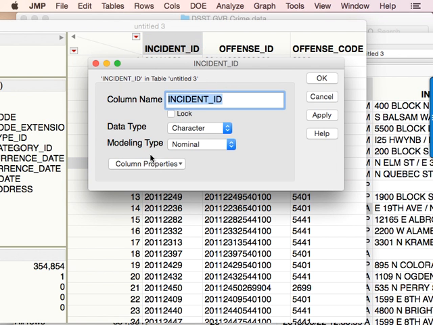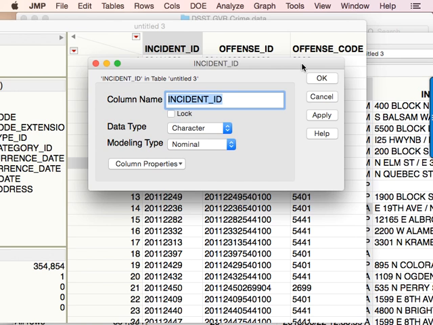So we have incident ID, it's a string of numbers, and the data type says character. So why wouldn't I want it to be numeric? They're numbers. Why is it a good idea to keep it as a character? I'll give you a hint. Are you going to be doing math on the incident ID? No. So you don't want to do math on the incident ID. It's basically just a label. So we're not going to treat it as a number. We're going to treat it as a word, basically.